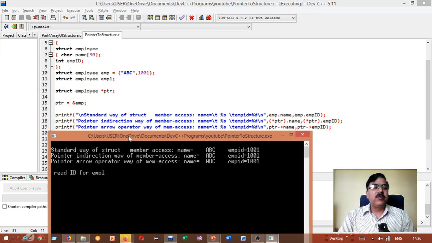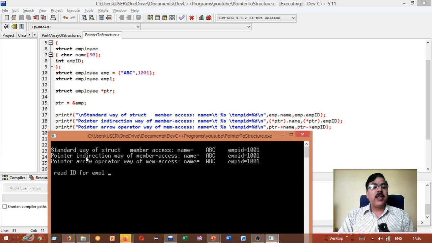You can easily observe the value of EMP is ABC1001. The first line is the standard way of struct member access. Name is EMP name and employee ID. The standard way of struct member access gives name as ABC, employee ID as 1001.